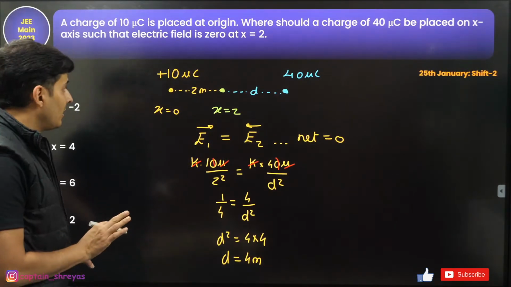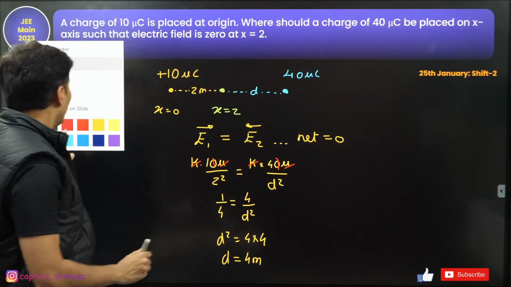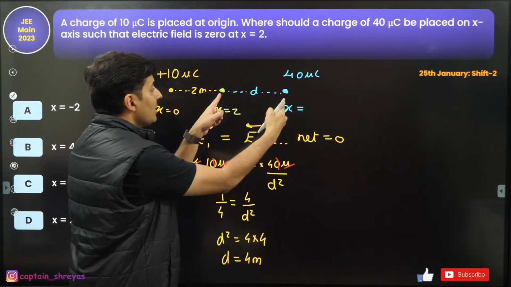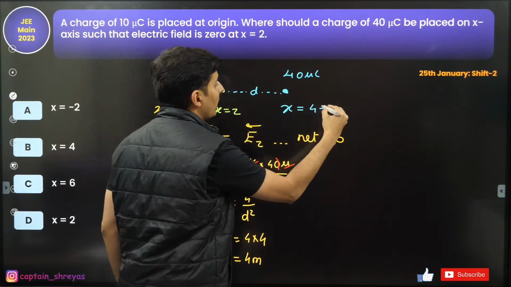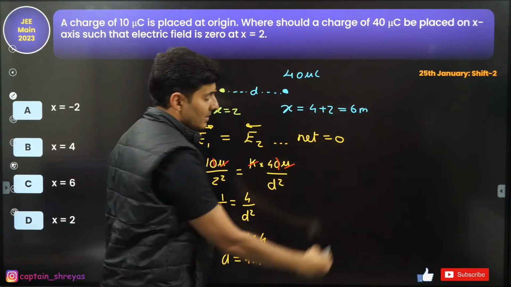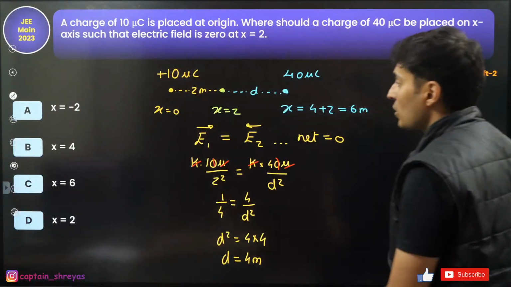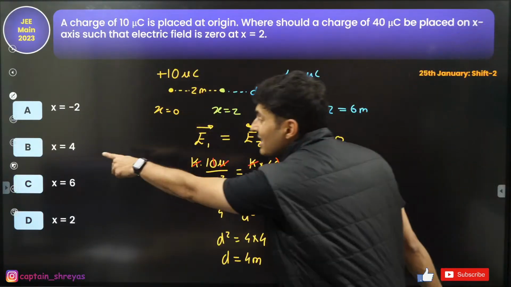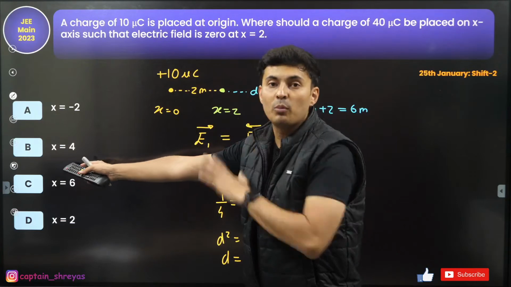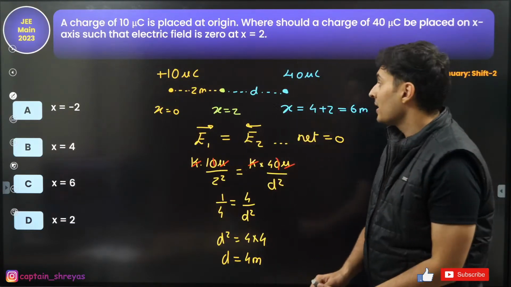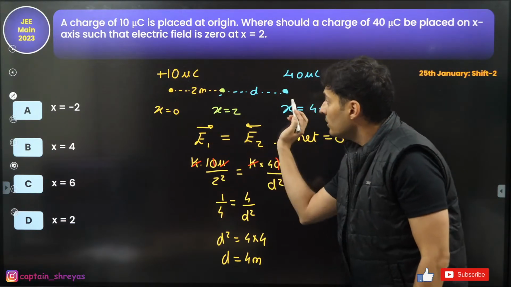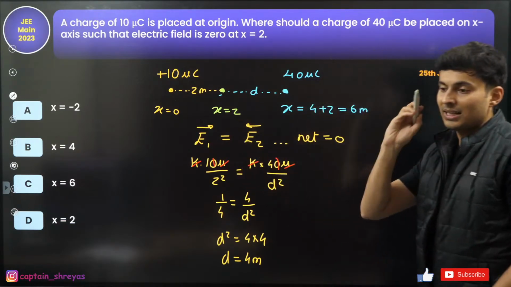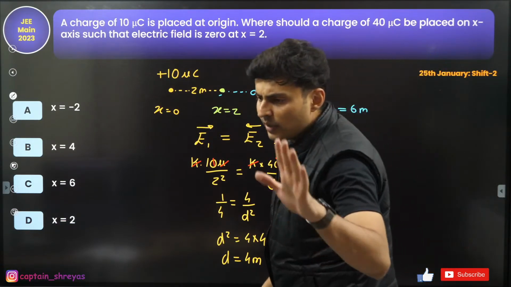But that's not the answer. D is 4 meters. So what will be the coordinate of this point? This is 4, this is 2. So this coordinate will be 4 plus 2, which is 6 meters. So option C. Many students make a mistake and put up option B. That's not the answer. There's a distance from this point. From the origin, it is 4 plus 2. That's the catch. Everyone with me?